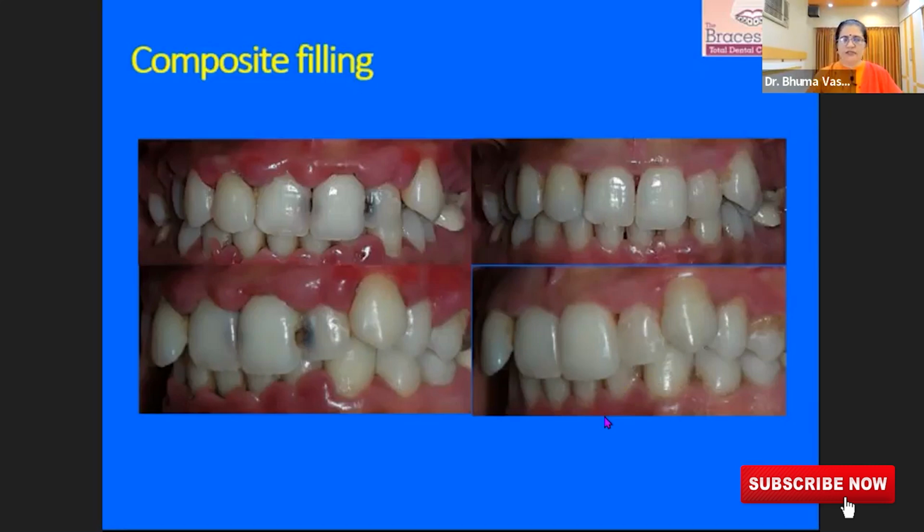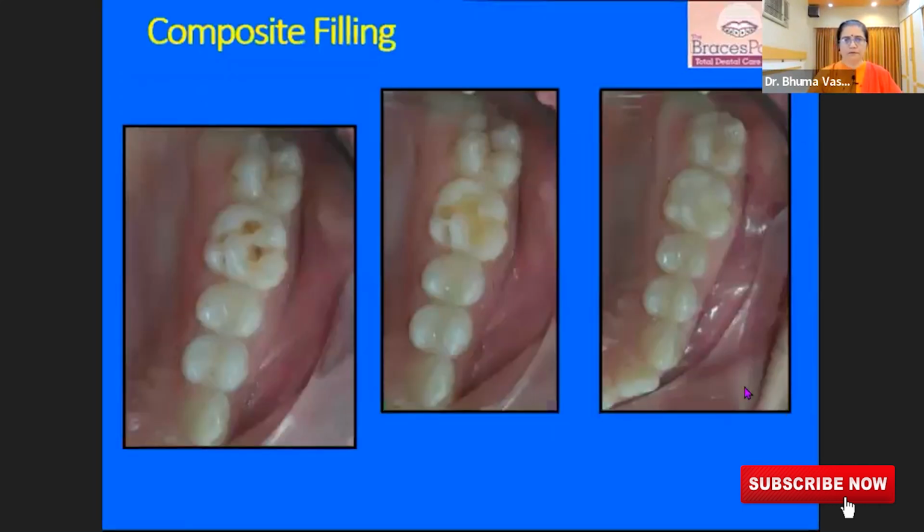The restorations that we do are inert material. They cannot get damaged when the strict protocols are followed. And if the patient maintains the hygiene properly, then things will remain good for a good time. But if the patient does not maintain the hygiene, near the margin of the restoration, new decay can develop. So it's very important that the patient learns to maintain the teeth properly.